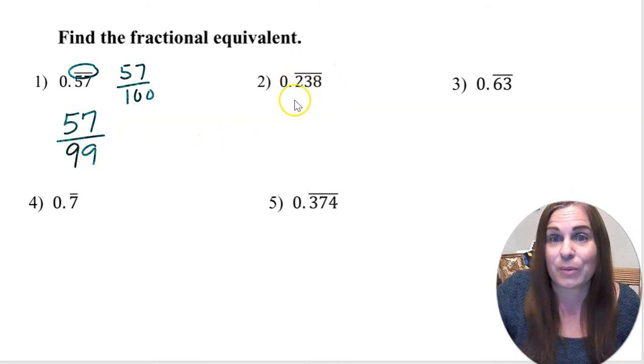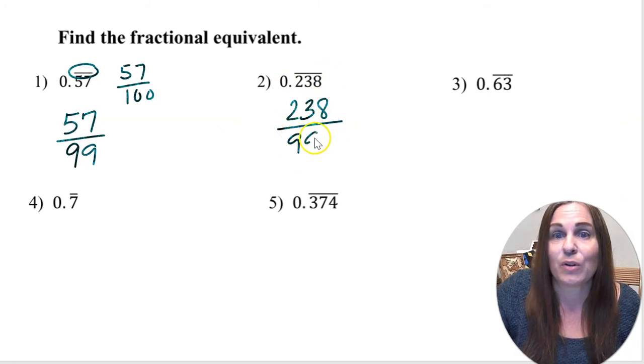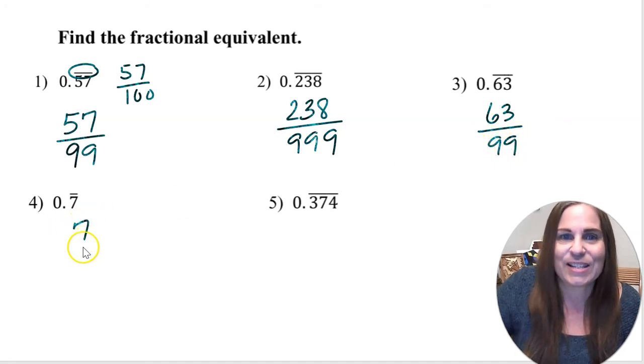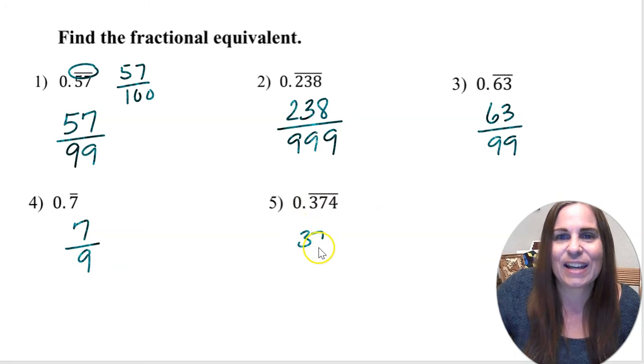This one I've got 3 digits that are repeating, so I would put them over 3 nines. 2 digits repeating, 2 nines. 1 digit repeating, 1 nine. 3 digits repeating again, 3 nines.